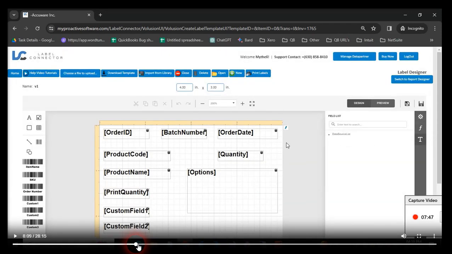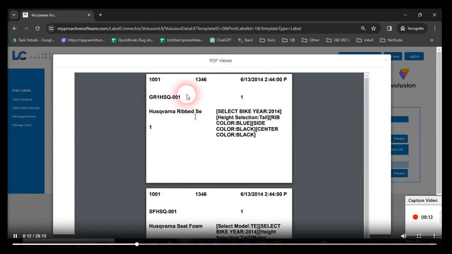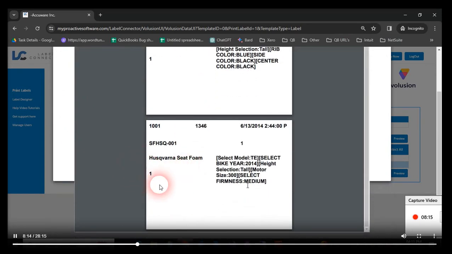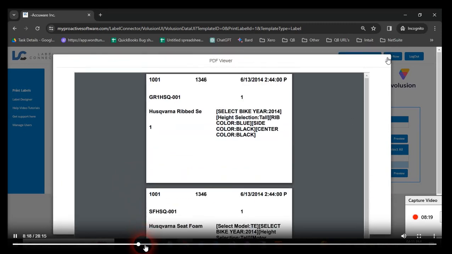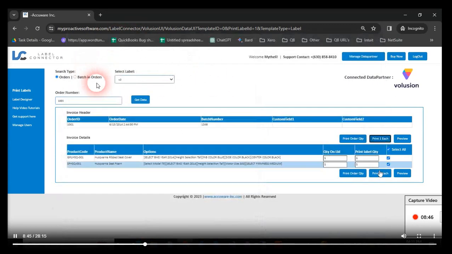So once you've got those built, you can go back into the main interface and search. You can do item labels like this, where each label has an item on it. Or you can do labels where you have multiple items on one sheet or one label, kind of like a summary label or a bill of lading or a customized invoice, things like that.